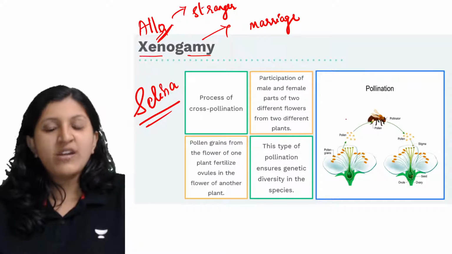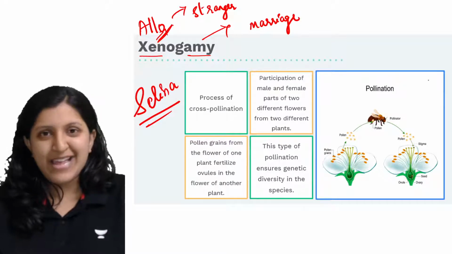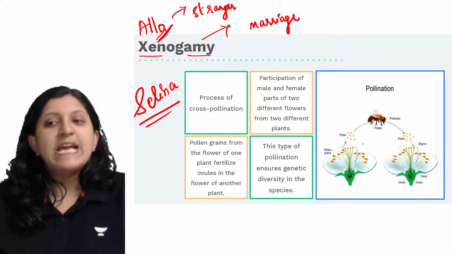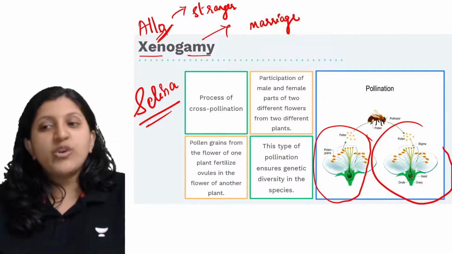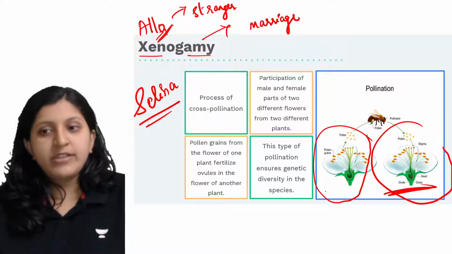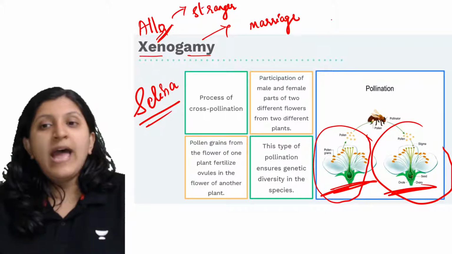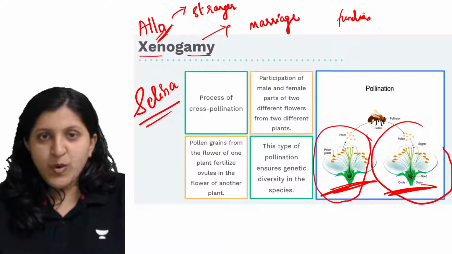Functionally it is cross pollination, and genetically also it is cross pollination, because the genetic makeup of this plant is going to vary from that of this plant. Here the genetic makeup is different.